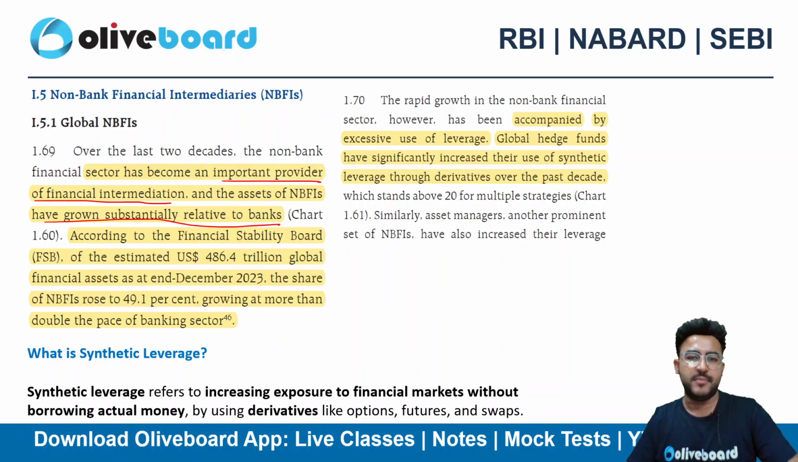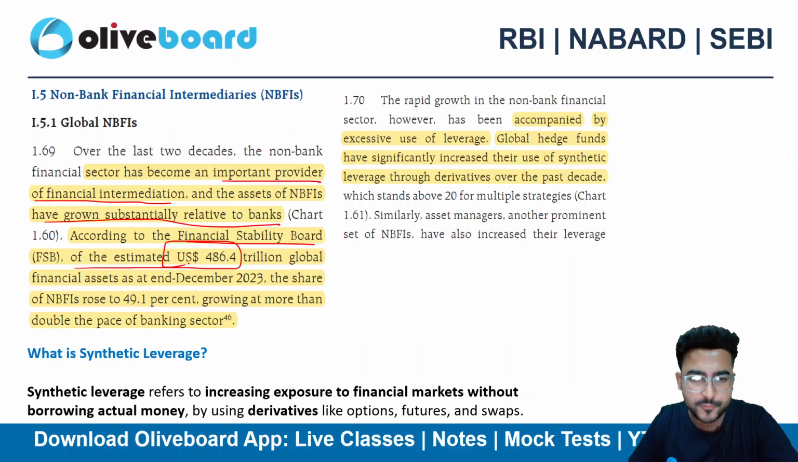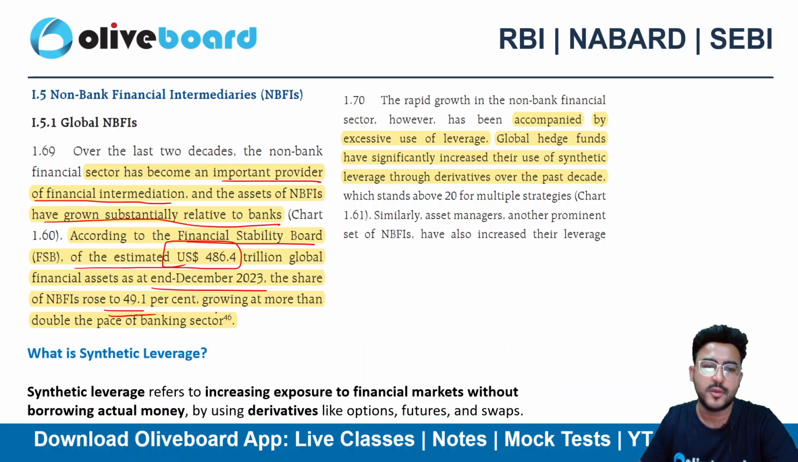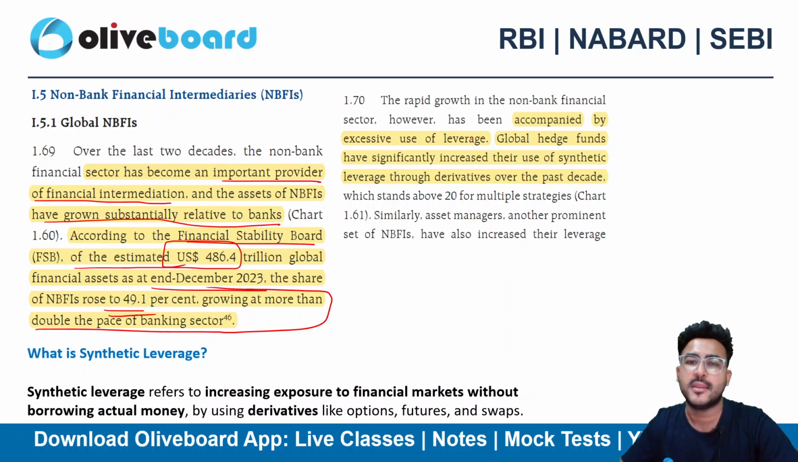If I talk about NBFIs, it has become quite big here. According to the Financial Stability Board, of an estimated $486.4 trillion global financial assets at the end of 2023, this is a share close to 49.1%. That's huge, right? It's almost growing at more than double the pace of the banking sector. So there is a huge growth in the NBFI sector, right?